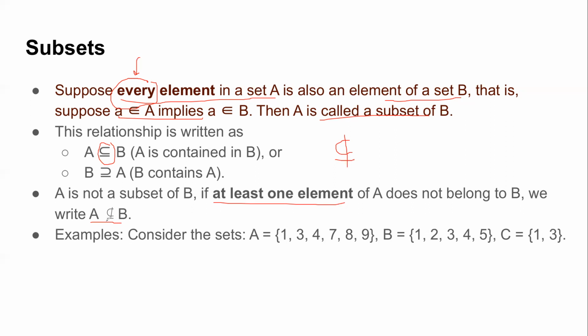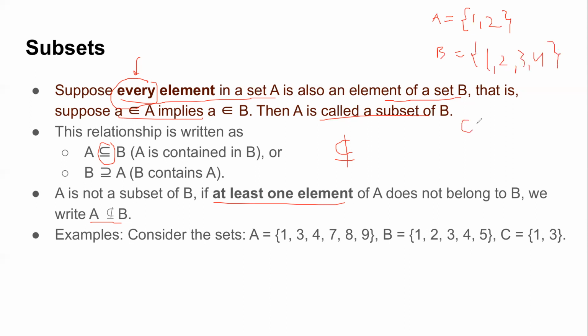Currently it seems very simple, every and at least one, right? But as and when you move to proofs, this is very important. To prove that something is not a subset of something, what you need is to show that there exists just one element, at least one element, which does not belong to that set. So let's try to see what it means to be a subset of a particular set. Suppose I give you a set, say A. It has elements, say 1, 2. And another set which has elements, say 1, 2, 3, and 4.